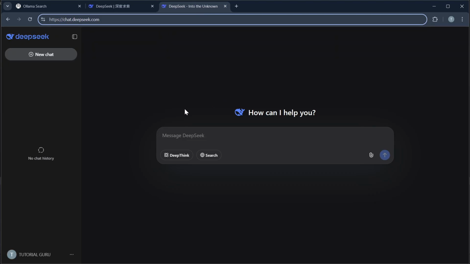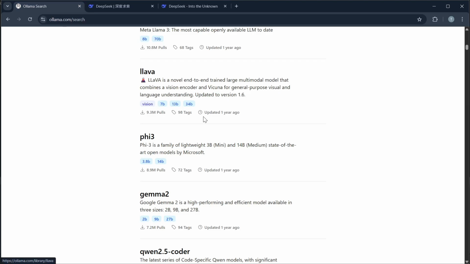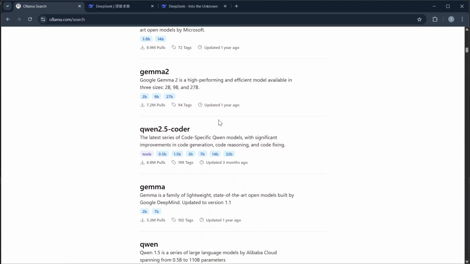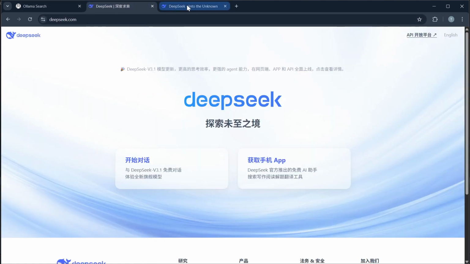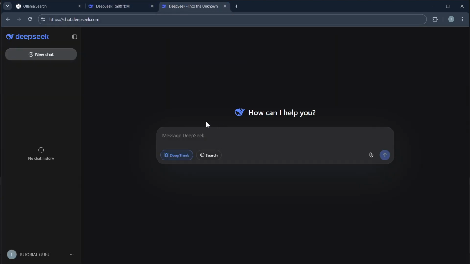Number four, their community and ecosystem. Ollama has an active community that shares models and workflows, while DeepSeek is more research focused with a smaller but highly technical user base. And lastly is their pricing.